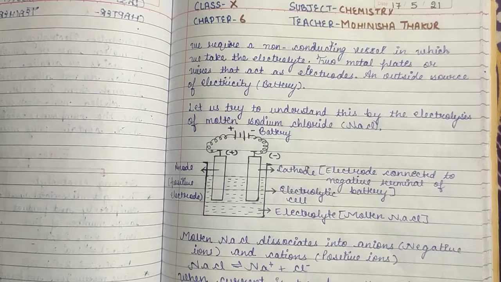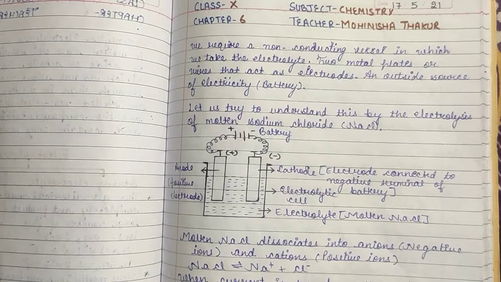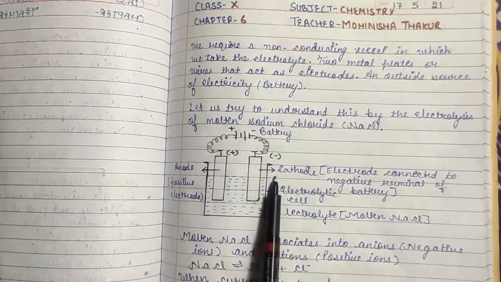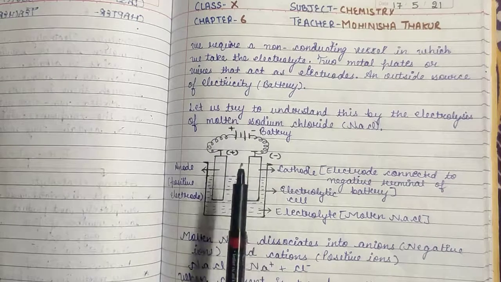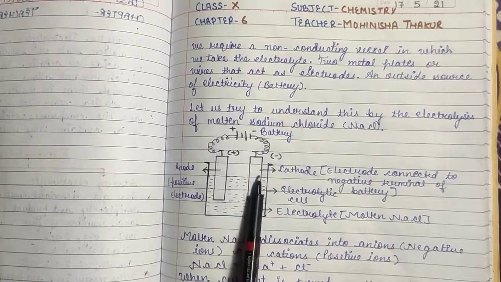Let us try to understand this by the electrolysis of molten sodium chloride, which is NaCl. Here the diagram is drawn on page number 3 of the notes, which is sent on 17th May 2021. There are two electrodes present, that is anode and cathode. Anode is on the left hand side, which is a positive electrode, and cathode is on the right hand side, which is negatively charged.